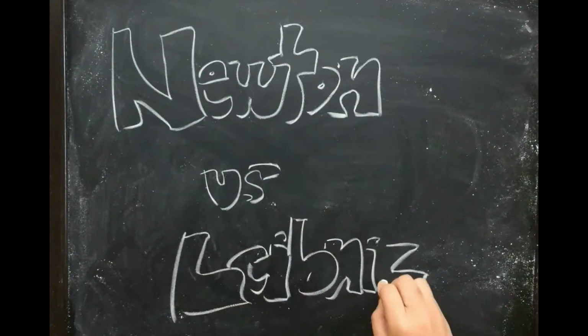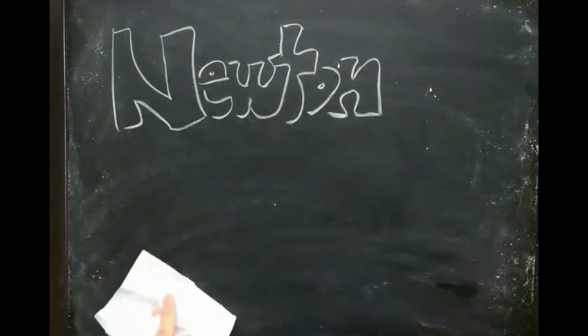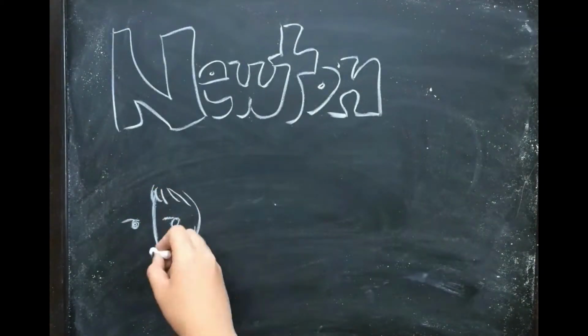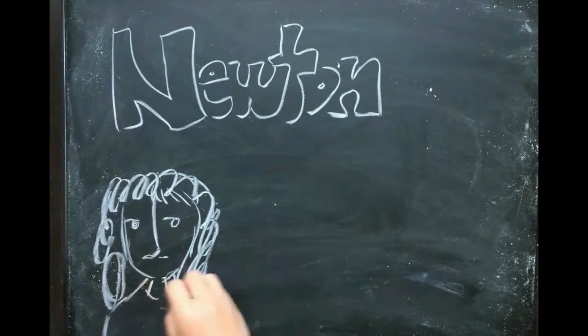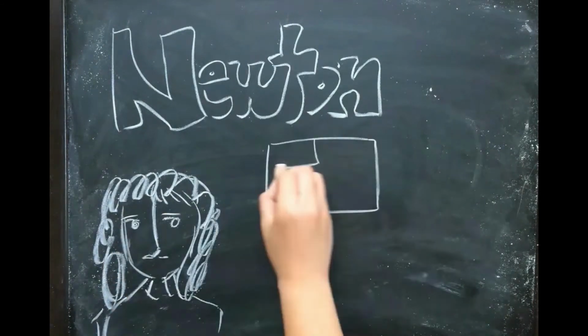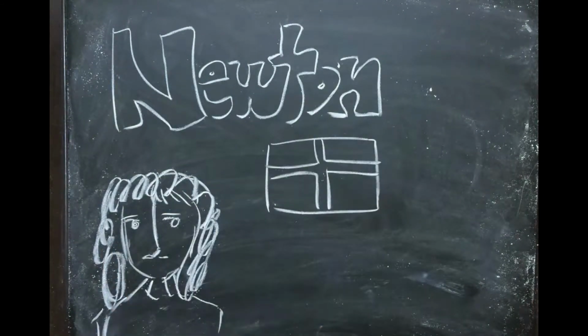Sir Isaac Newton was born on December 25, 1642 in Woolsthorpe, England. He went on to pursue a higher education at Cambridge University. Newton made discoveries in mathematics, optics, and physics before his death on March 20, 1727.